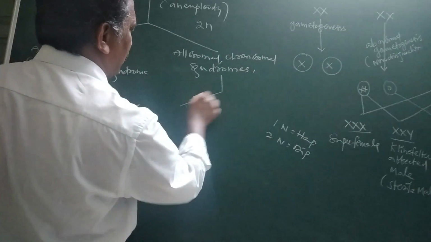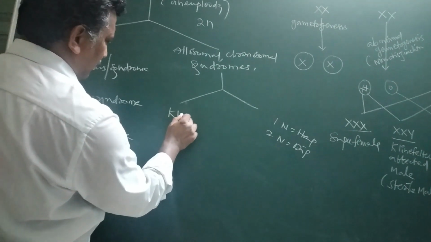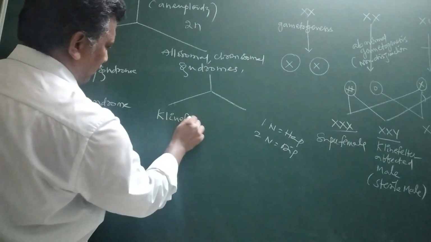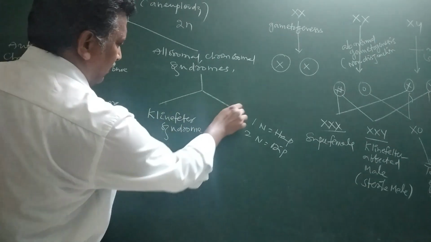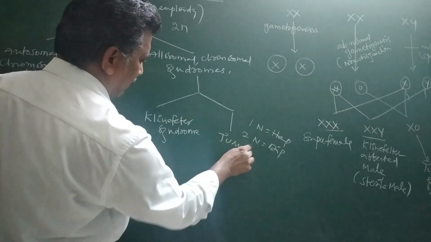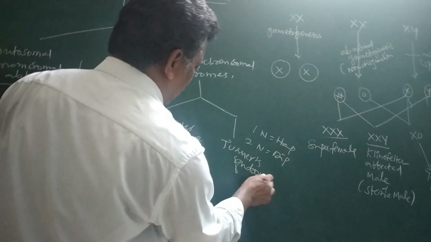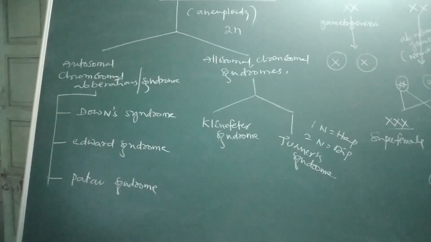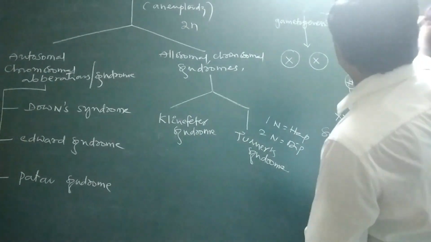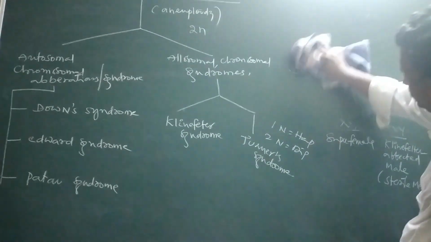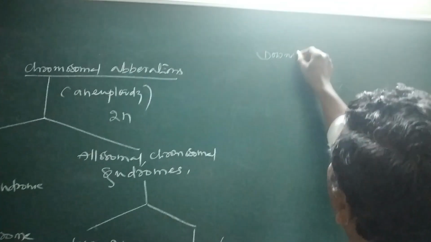Here, in the allosomal, two kinds of syndromes are there. One is Klinefelter syndrome and the other is Turner syndrome. Simply, we will see them one by one. Number one, Down syndrome.